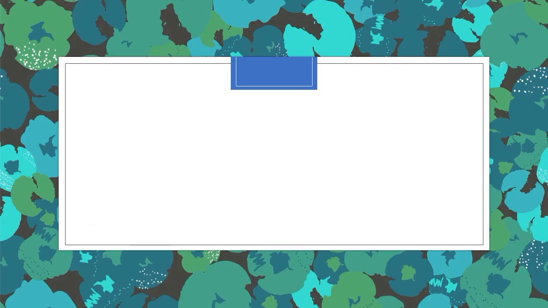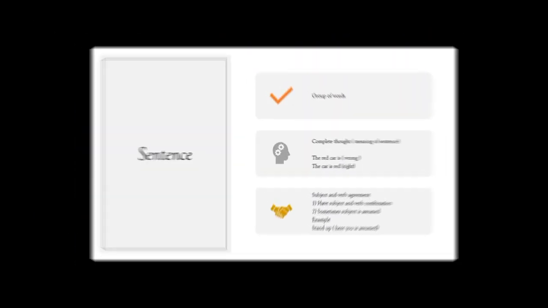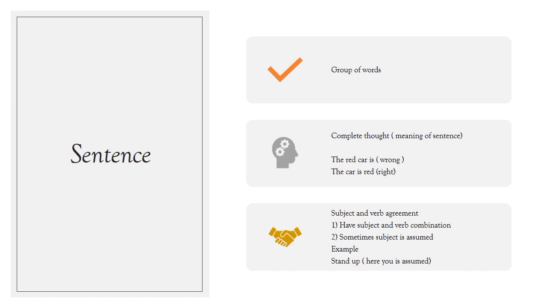The first lecture on the basic grammar series is all about sentence and its type. We have heard this word sentence a lot of the time, but it's time to gain its proper understanding. Sentences are groups of words that deliver a complete thought. Here, complete thought refers to the organization of words in a sentence.